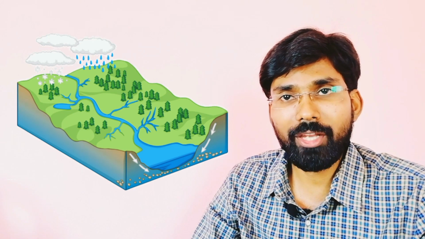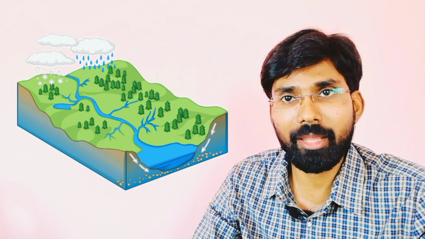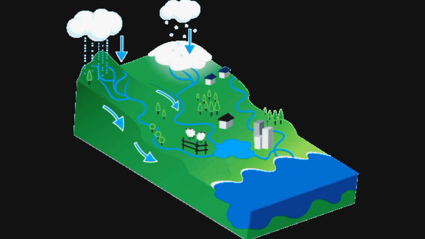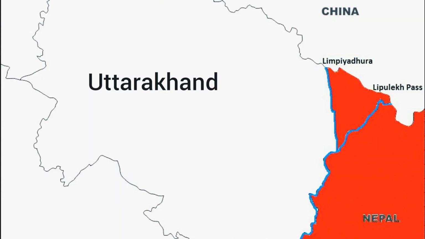The Sugauli Treaty also failed to mention the source of the Kali River, which has become a bone of contention between India and Nepal. Nepalis argue that the river begins at the watershed. A watershed is any surface area from which runoff water is collected and drained through a common point. It is synonymous with catchment area. Based on this understanding, Nepal claims that the source of the Kali River lies at Limpiyadhura, as it is the place of origin of most of the streams. Hence, Nepal says Kalapani and Lipulekh, to the east of the Kali River, are its territory.